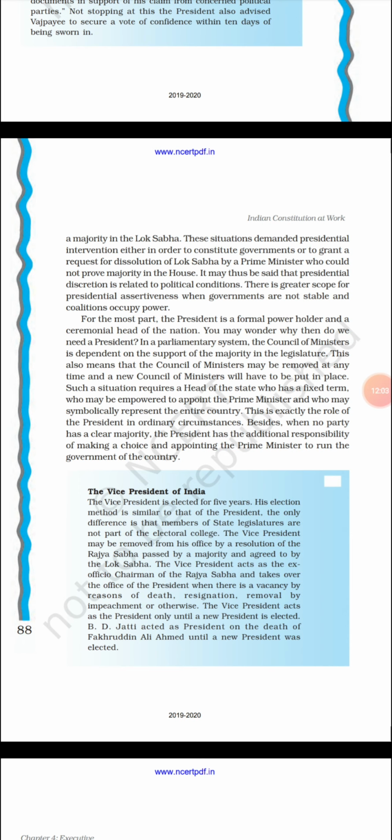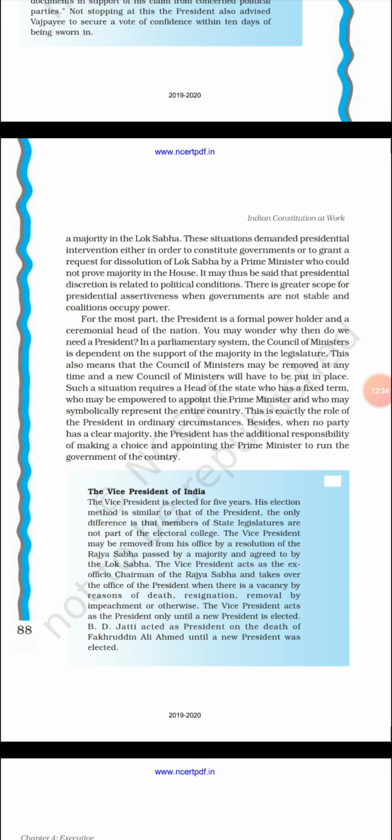He has a fixed term of 5 years. The President has the power to remove the Council of Ministers. The Prime Minister has the power to appoint the Council of Ministers, and the President has the power to remove the Council of Ministers.